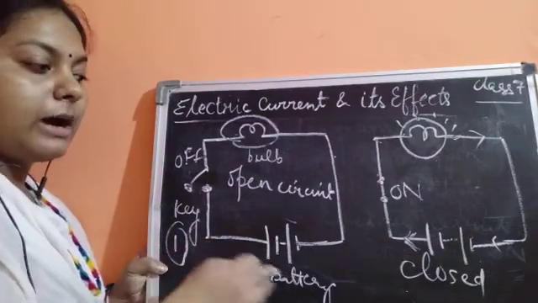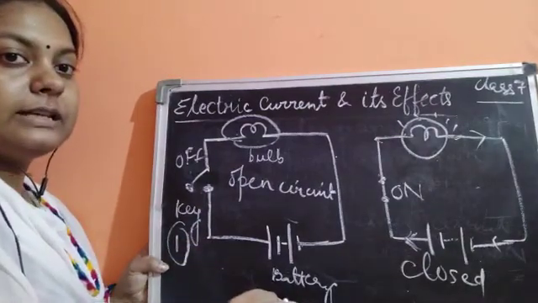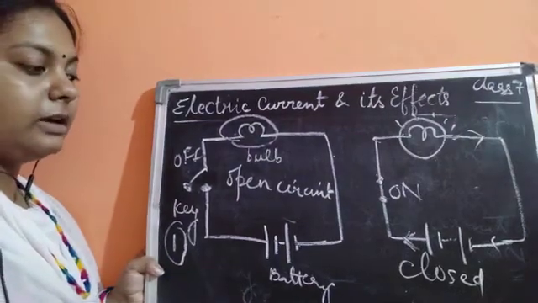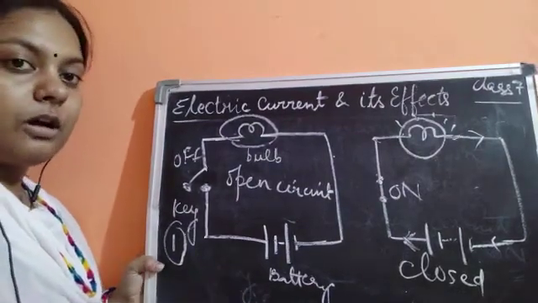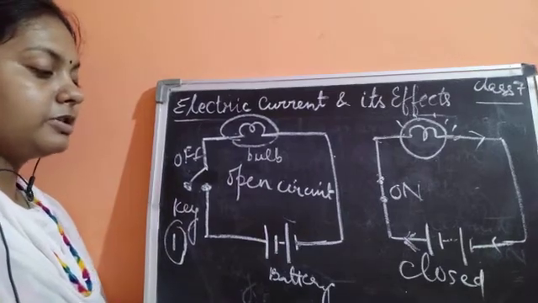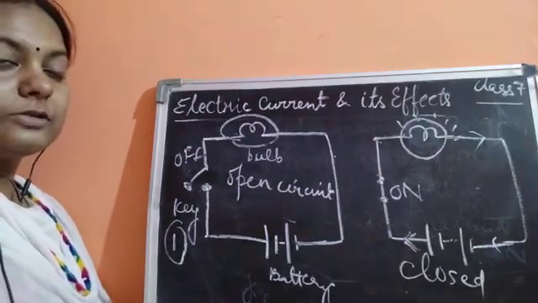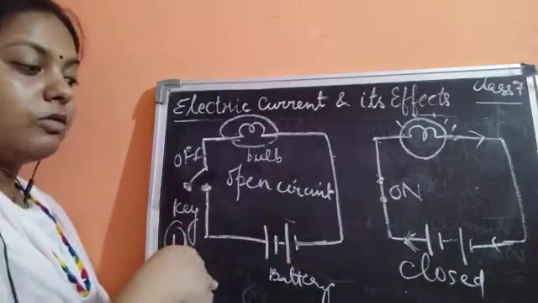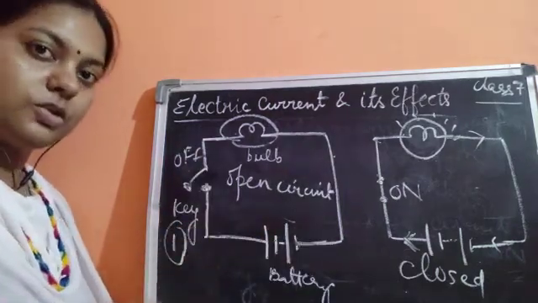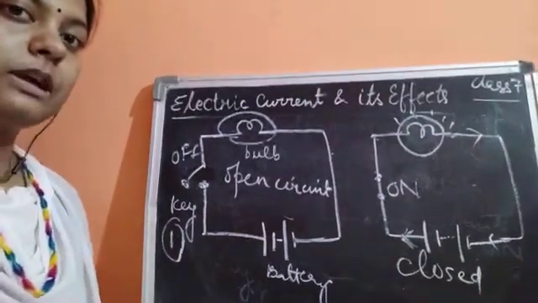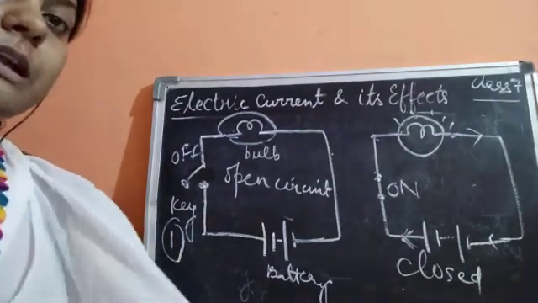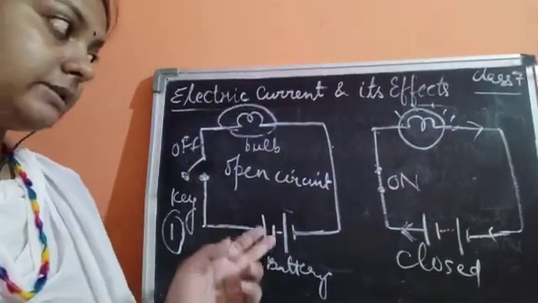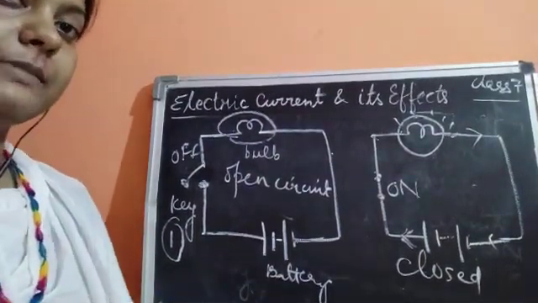So this is all about the circuit diagram, and you could easily understand how this is going to help in the formation of the circuit diagram, because here the components of the electric circuit are being used. So this was about the electric current, which means it is about the electric circuit. We have seen the circuit diagram just now.